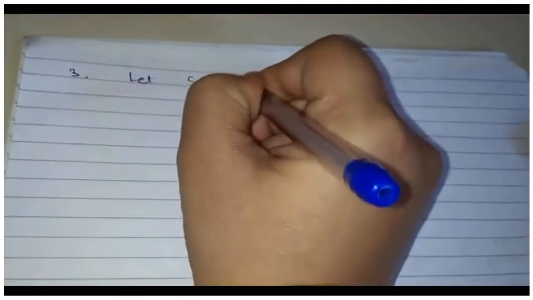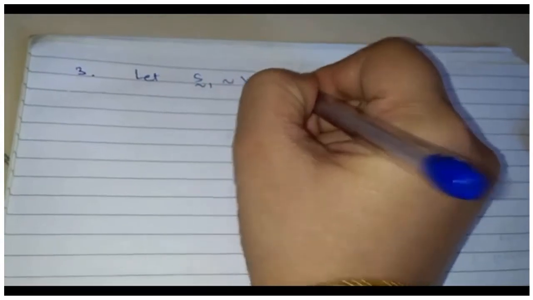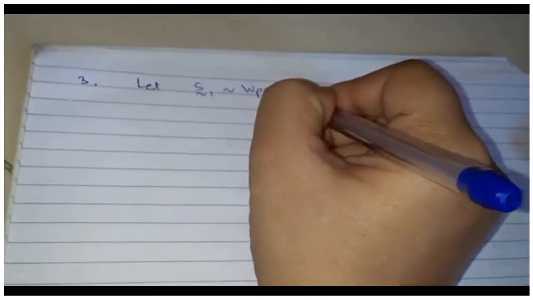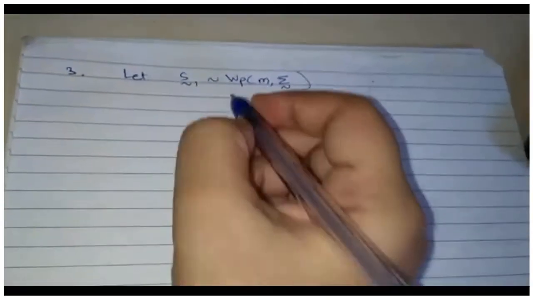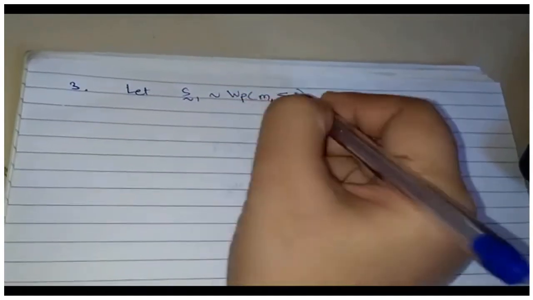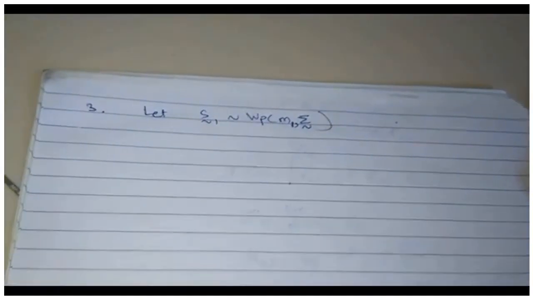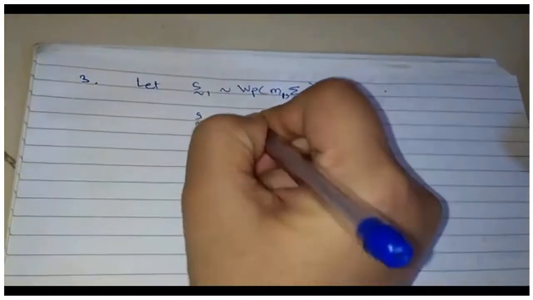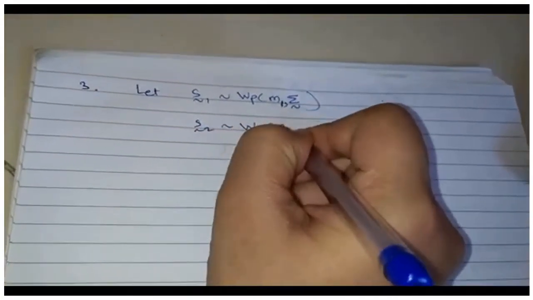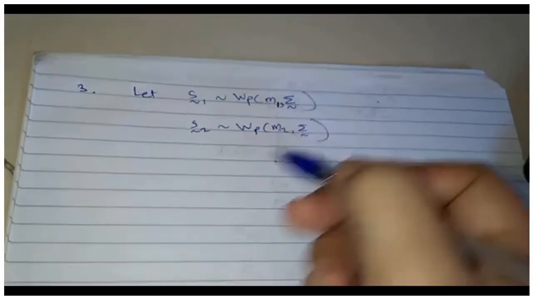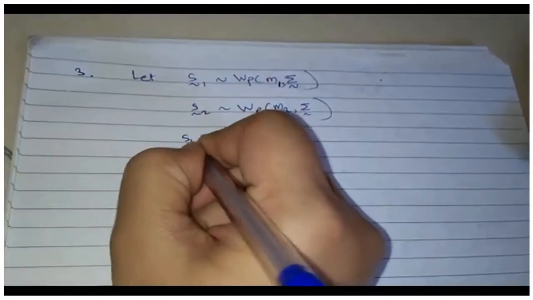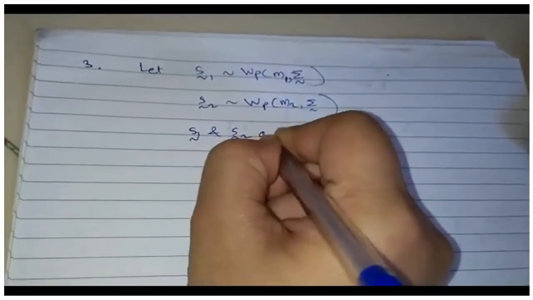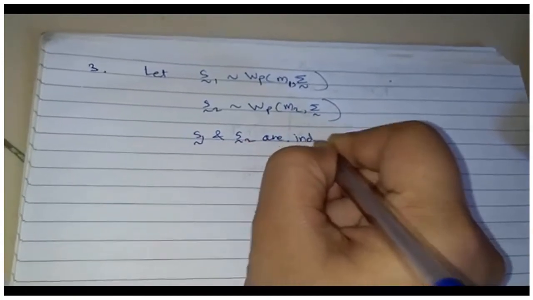Let S1 be p-variate Wishart with m degrees of freedom and sigma as the variance covariance matrix. Let me call it m1 because I don't want to bring in n, we reserve that for sample size. And then S2 be Wishart with m2, sigma. Further, let me assume that S1 and S2 are independent.